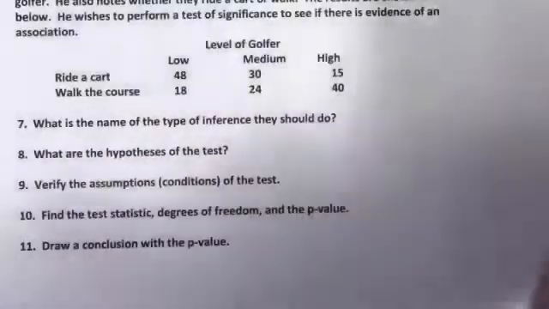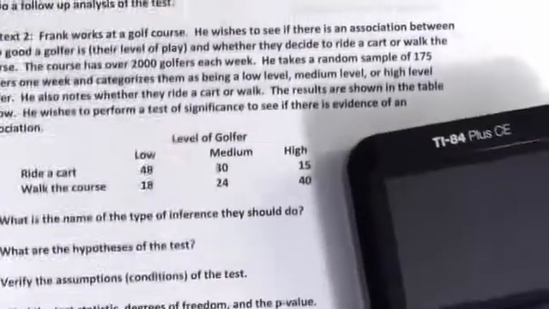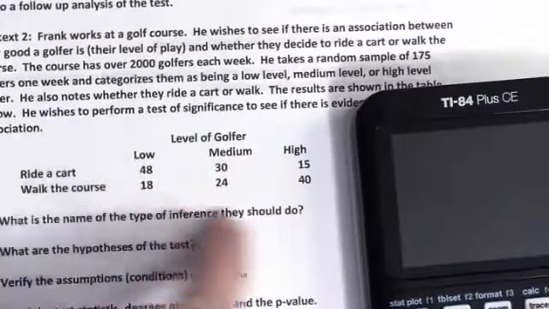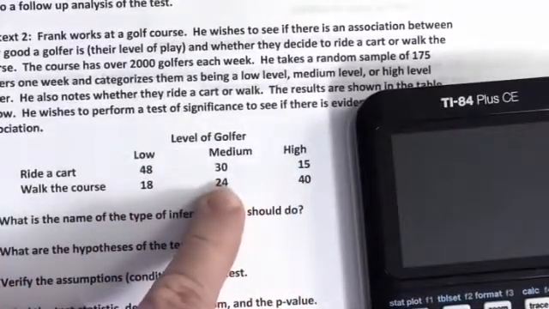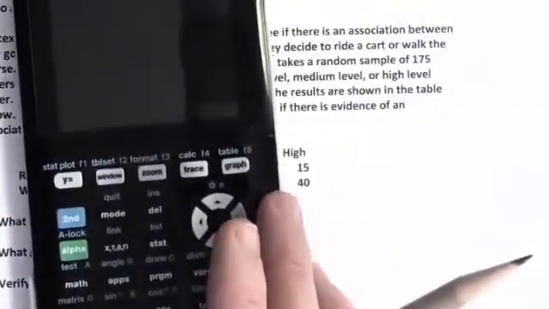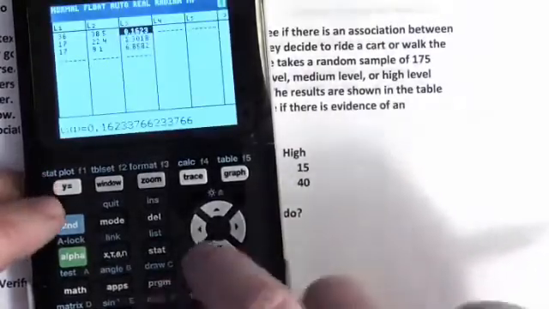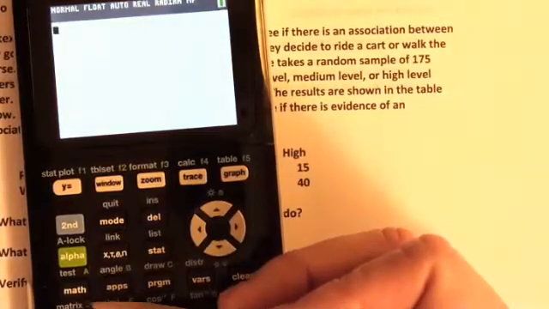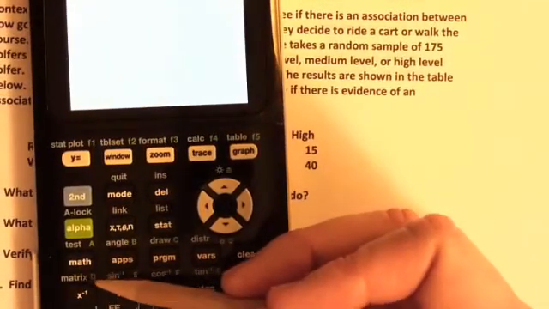This is what we're going to do. We are going to enter this into a matrix. Whenever you're given a table and you have to do a chi-squared, you have to enter it into a matrix. The matrix menu is right below the math button, right above the x to the -1 button.